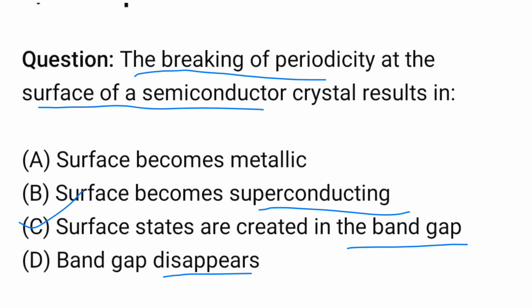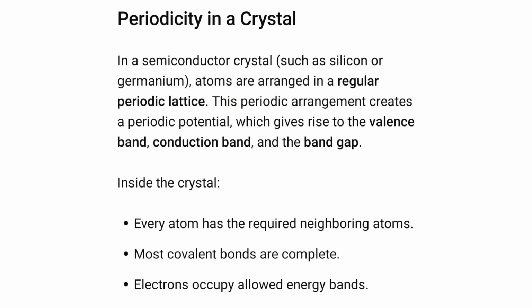Related to this question, we will see about the theory. Periodicity in a crystal: in a semiconductor crystal such as silicon or germanium, atoms are arranged in a regular periodic lattice.